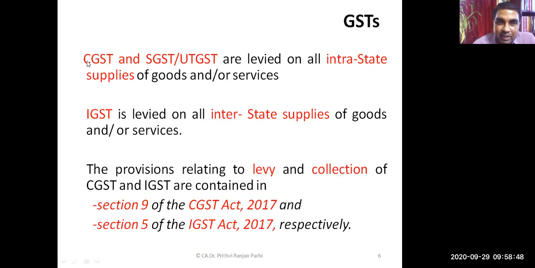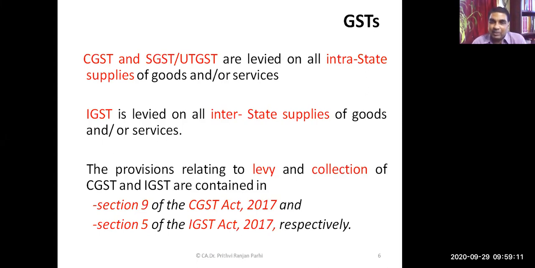All intrastate supplies, CGST and SGST plus UTGST. We know this concept, is it not? All intrastate supplies, CGST plus SGST or CGST plus UTGST. And all interstate supplies, what GST will be levied? The IGST. Okay.